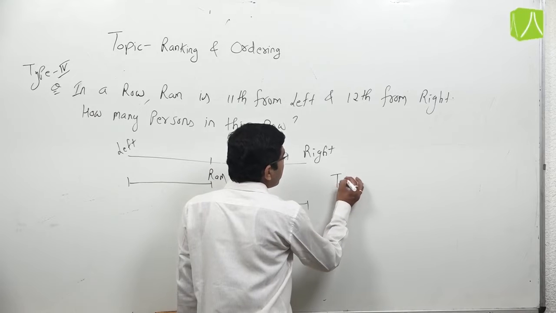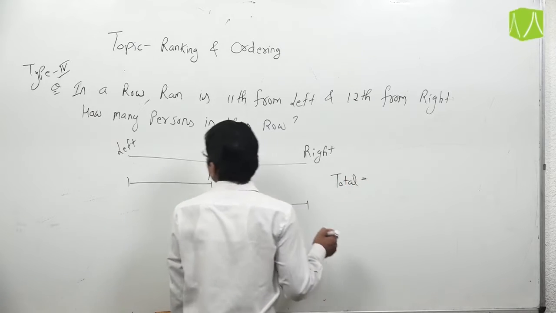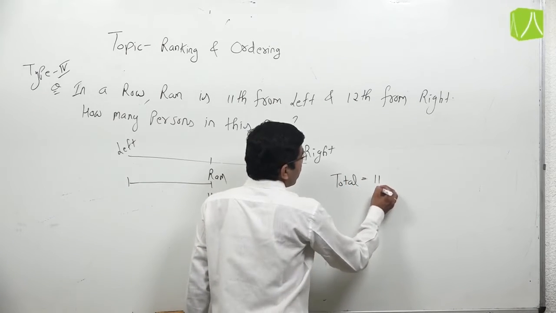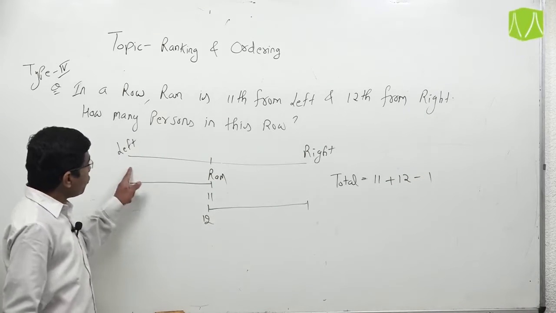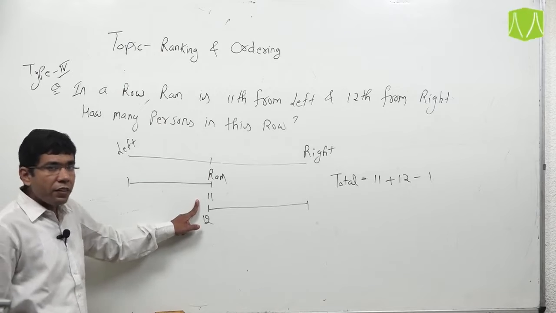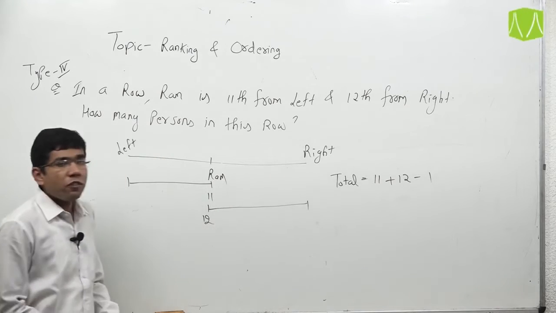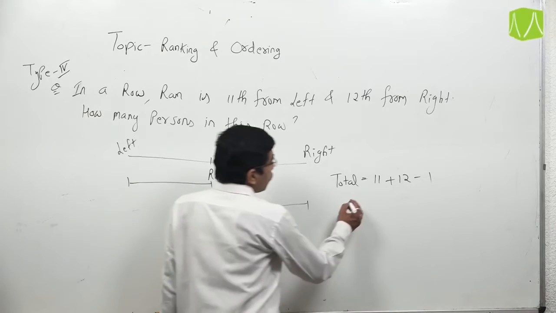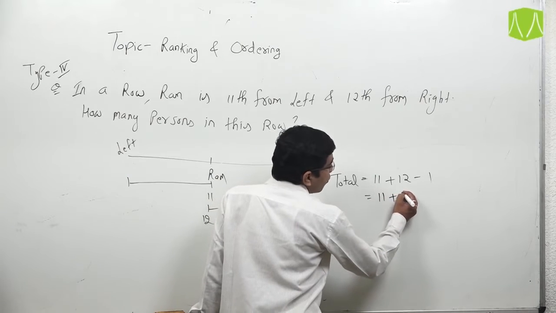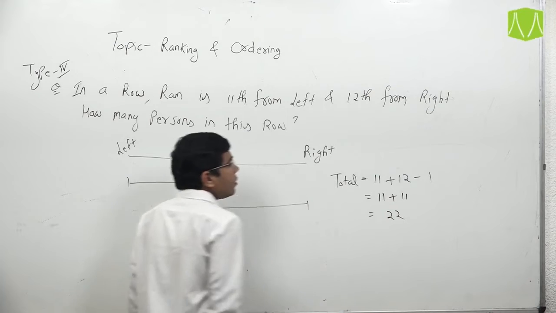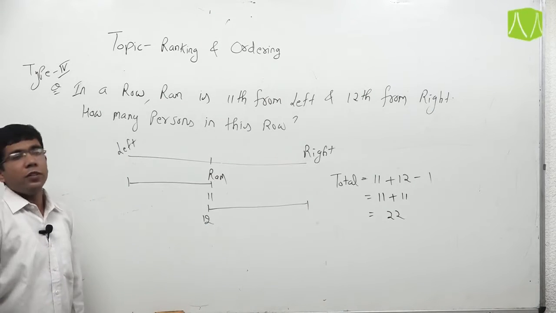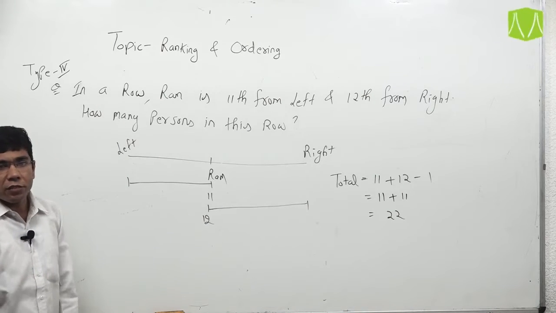Our formula is total is equal to position from left plus position from right minus 1. Position of Ram from left is 11 and from right is 12. So the total is 11 plus 12 minus 1, total persons are 22. There are total 22 persons in this row.